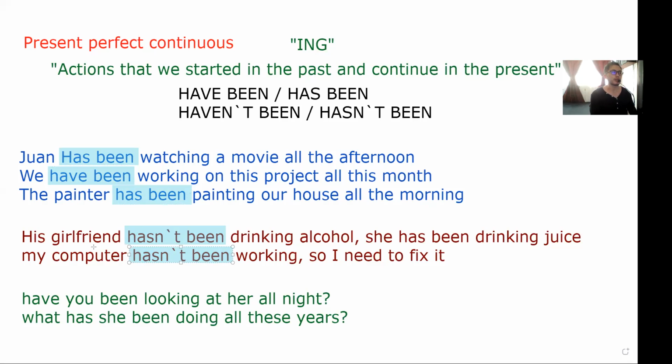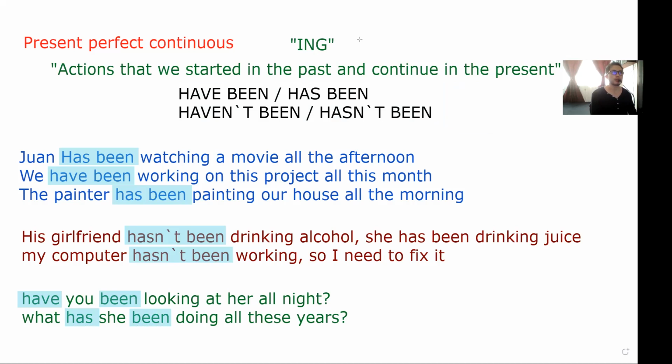If we would have an example with have been or haven't been, it would be the same. And in questions, we have the same: have been and has been. So this is the first thing we need to notice, that we are using have been, has been, haven't been, or hasn't been.